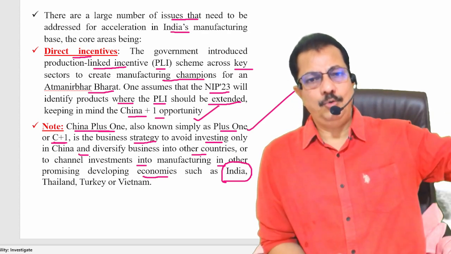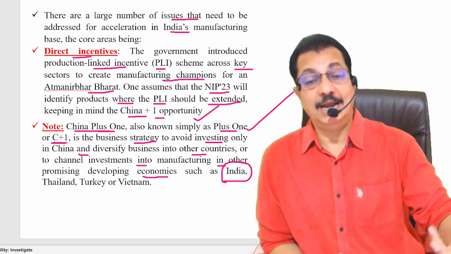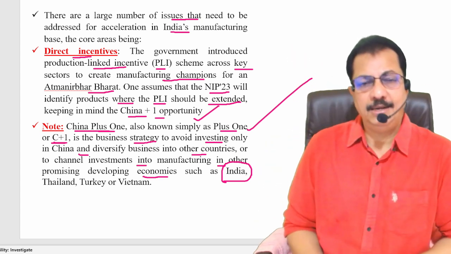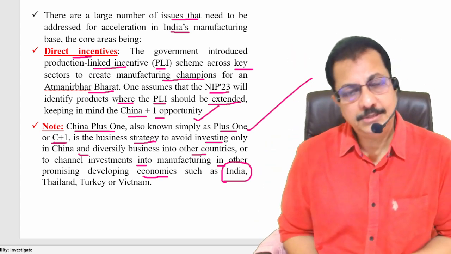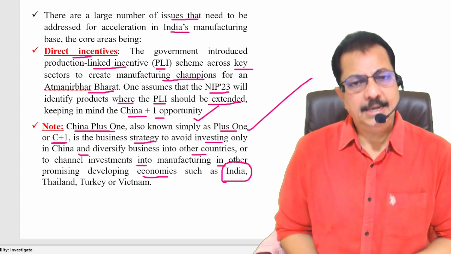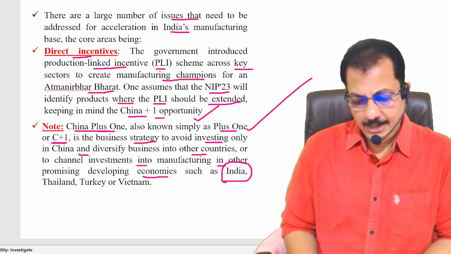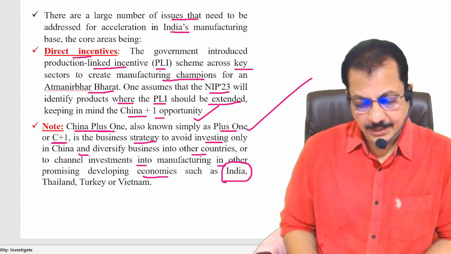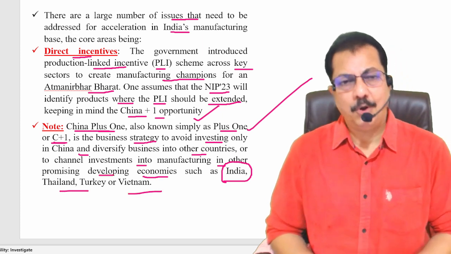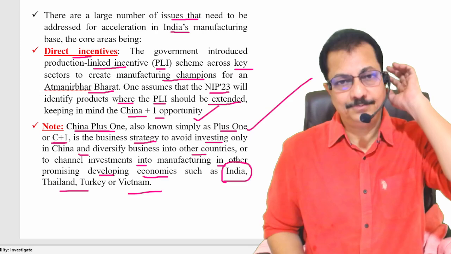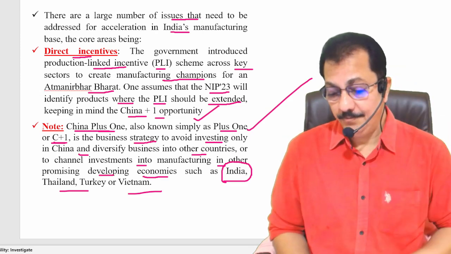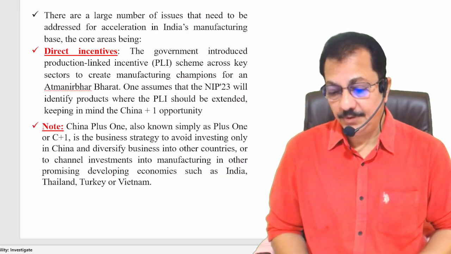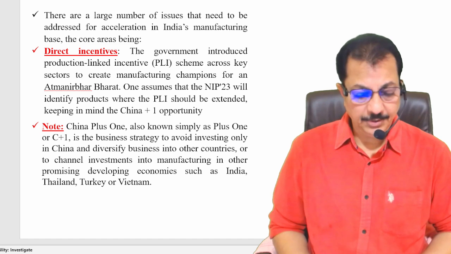Let the world know what the strategies are and what the advantages of coming to India and investing in India are. That is called C plus one. And India is not alone here. India, Thailand and Turkey, followed by Vietnam. These are all considered to be promising developing economies. Clear? So this is how the new industrial policy of 2023 has come into the picture.